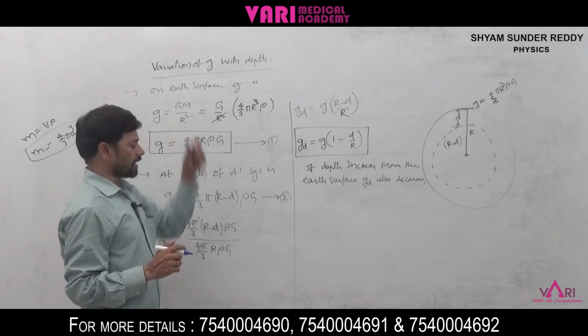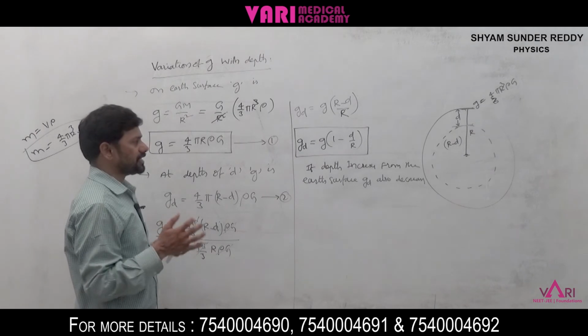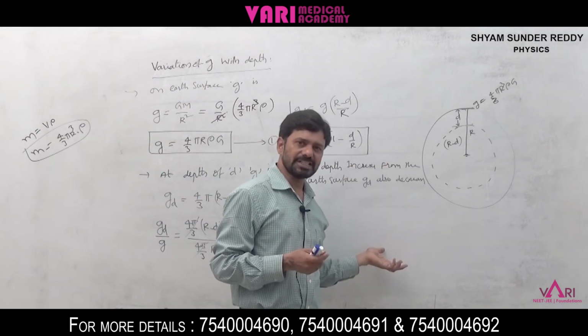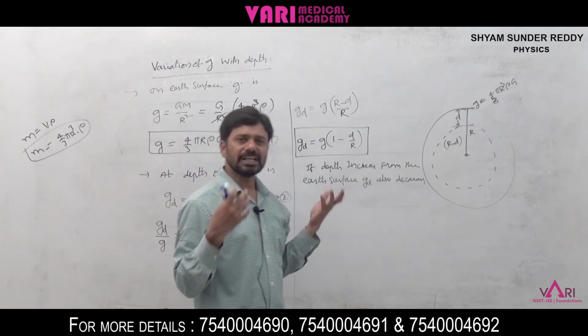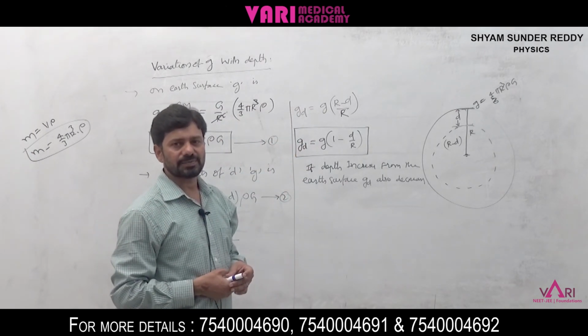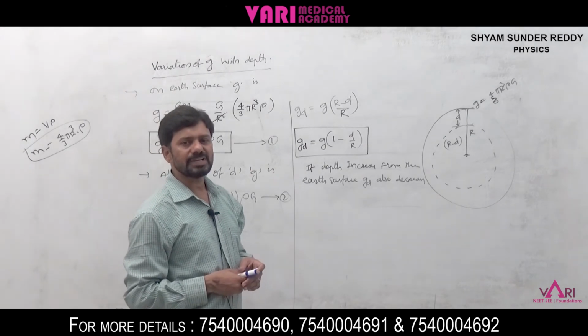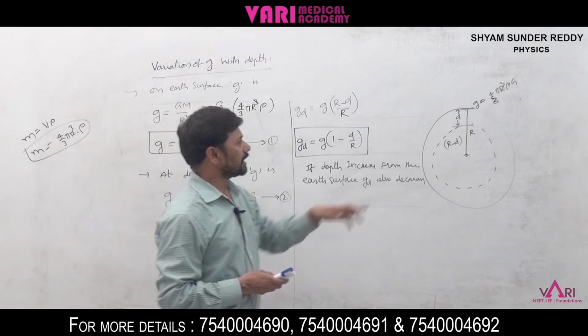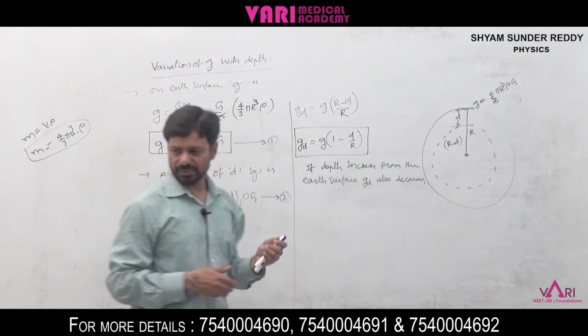Okay, now we want the absolute GD. How much G will decrease at D depth from the earth surface? We can find that.